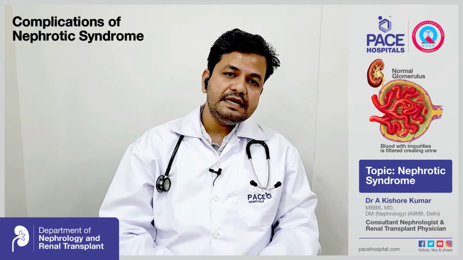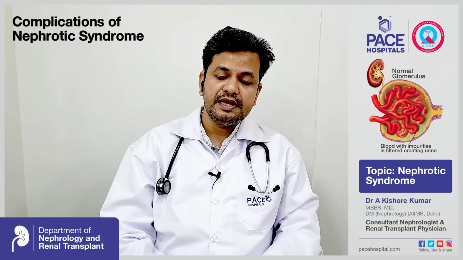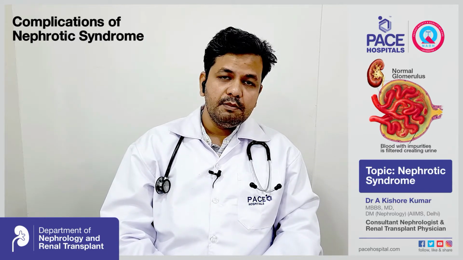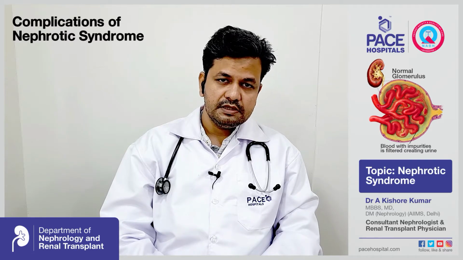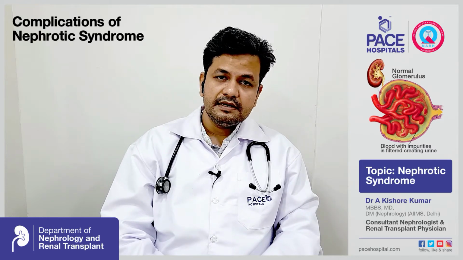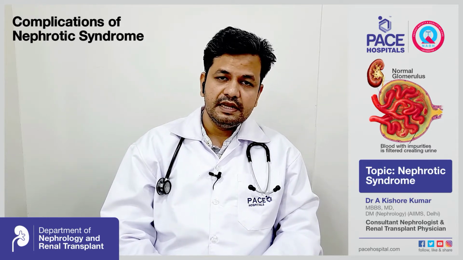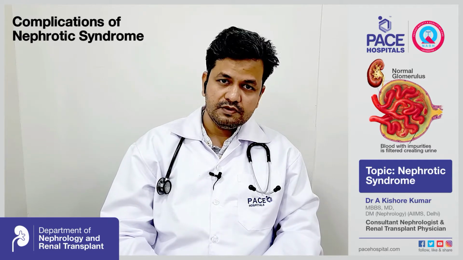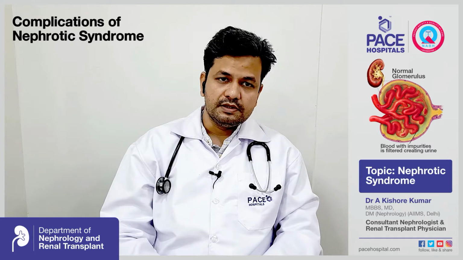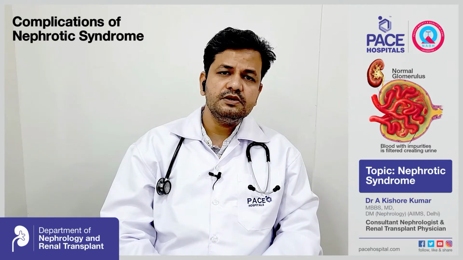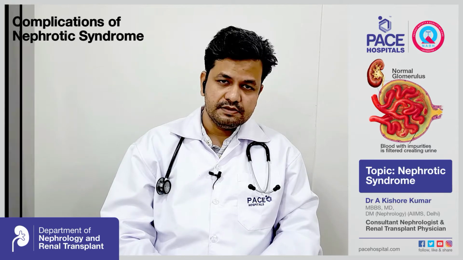So what are the complications the patient can develop? The main complication is blood clots. These patients with very low albumin in the blood are more predisposed to clotting of the blood. The clots can occur in the legs, which can lead to swelling of the legs, or sometimes the clot can dislodge from the legs and pass to the lungs, which can be a serious condition. And these patients are also prone to infections.